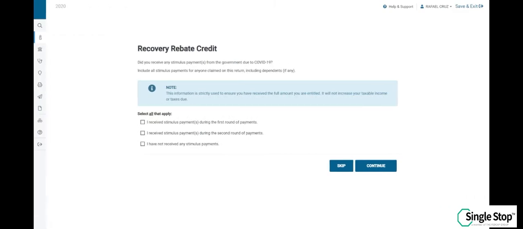Recovery rebate credit: that information is on the intake interview sheet, part 5, question 10. He answered no, he didn't receive any economic impact payment in 2020. So let's go ahead and select the box that says I have not received any stimulus payment, then click continue.